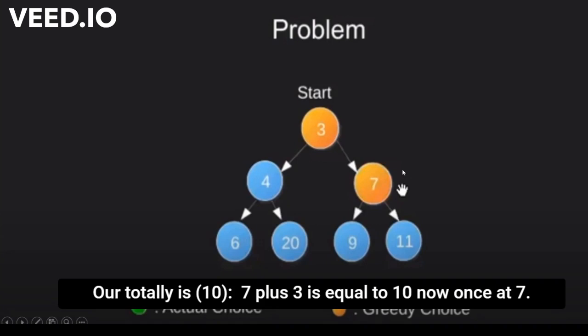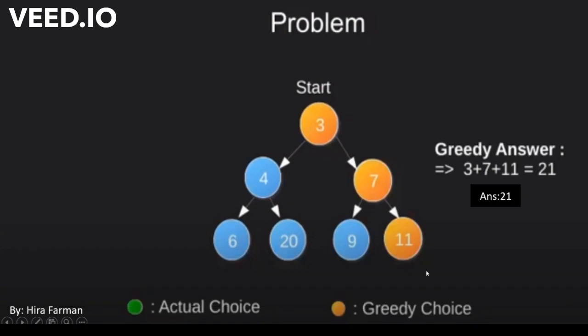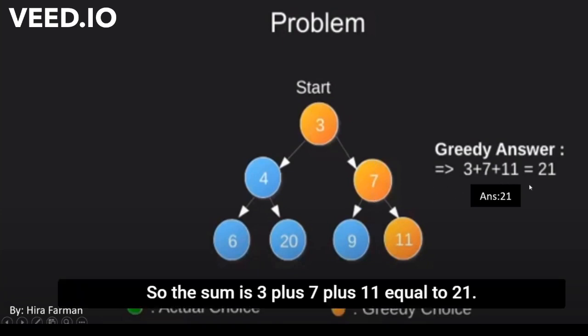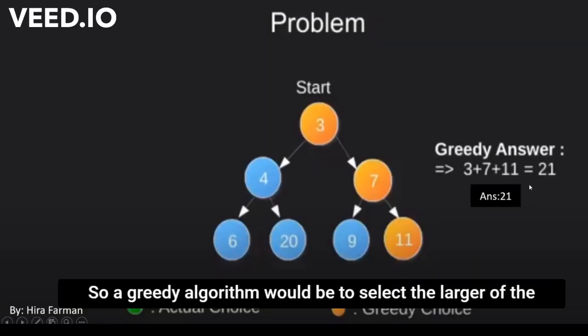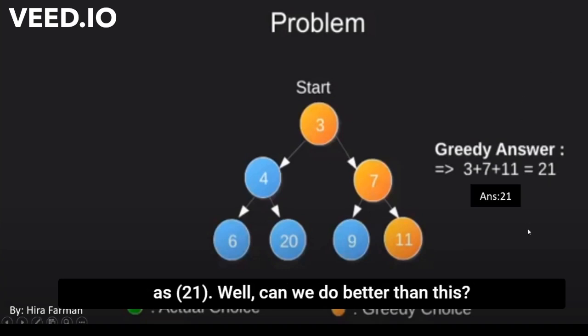Now once at 7, we have to choose between 9 and 11, and we will choose 11 because it is largest. So the sum is 3 plus 7 plus 11 equals 21. So a greedy algorithm would select the larger of the two. It selects 11 and ends up having a path with sum as 21.